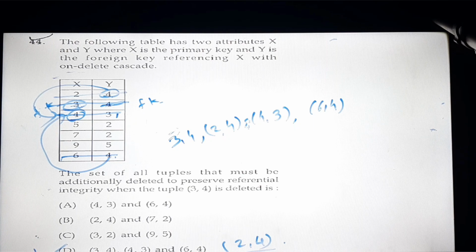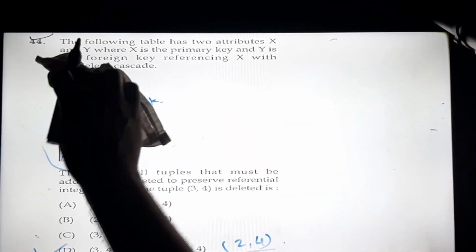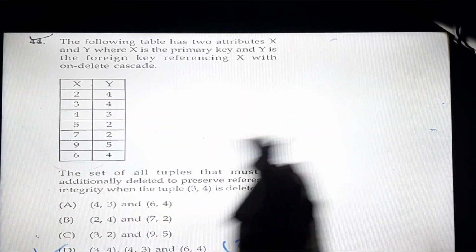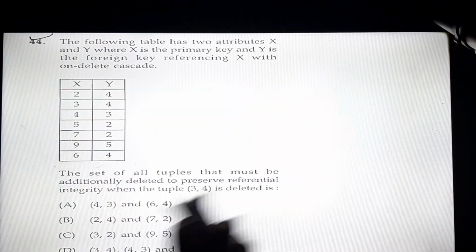Okay, now this kind of question is very important, and it also confuses students a bit, but when we practice, you can solve those kinds of questions very easily. Okay, so let's move toward the next question.